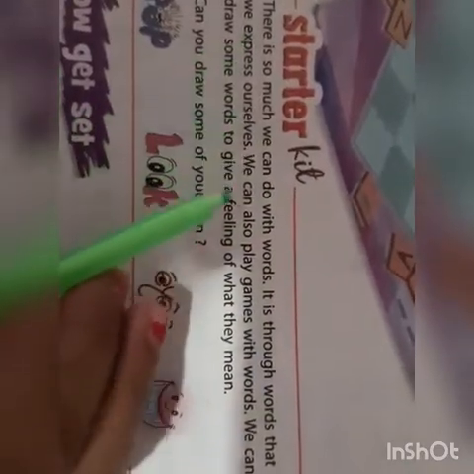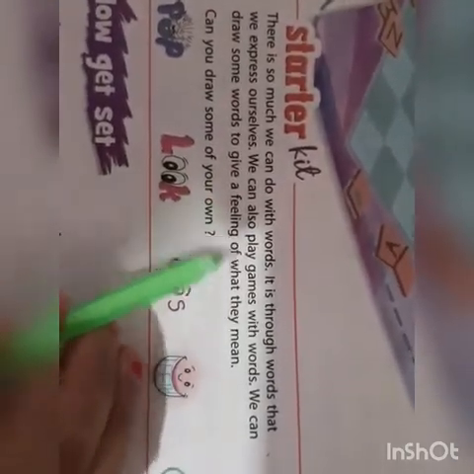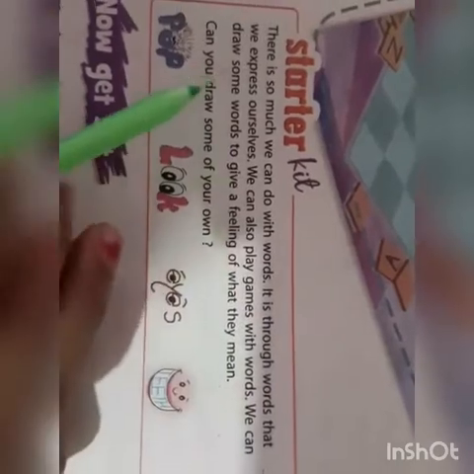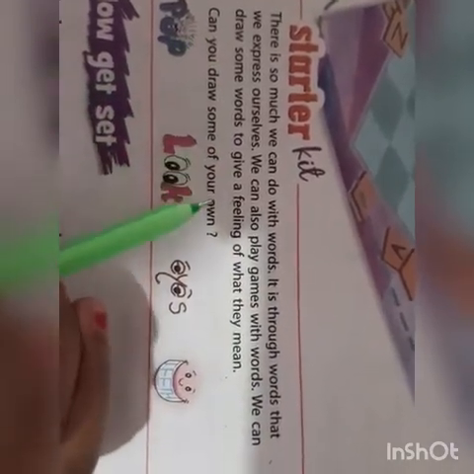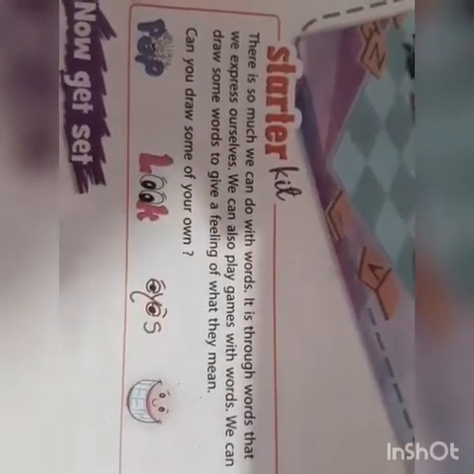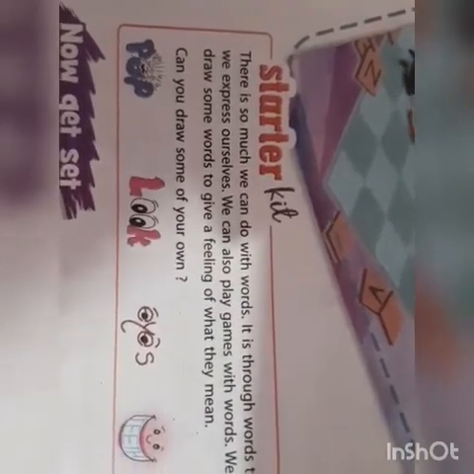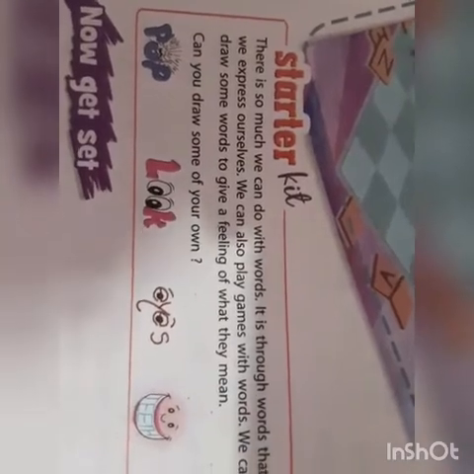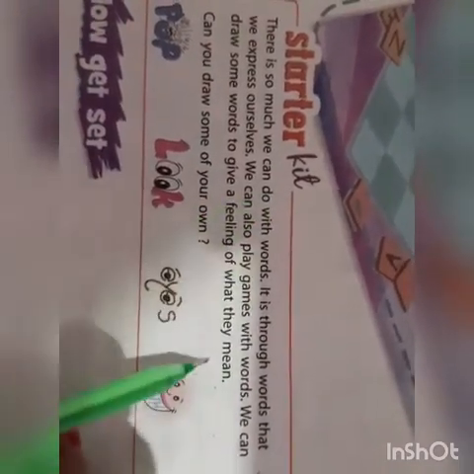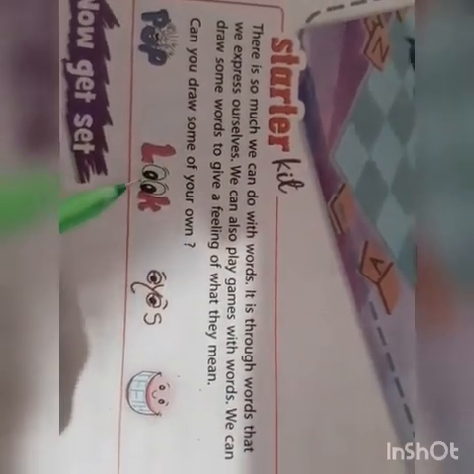There is so much that we can do with the words. It is through the words that we express ourselves. We can also play games with words. We can draw some words to give a feeling of what they mean. Now, there's so much we can do with the words, because these are the words which help us to express our feelings, our emotions, what we feel, what we think. All these things we can express with the help of the words only. So, we can also play games with these words. Then we can draw some pictures of these words to show what they mean.